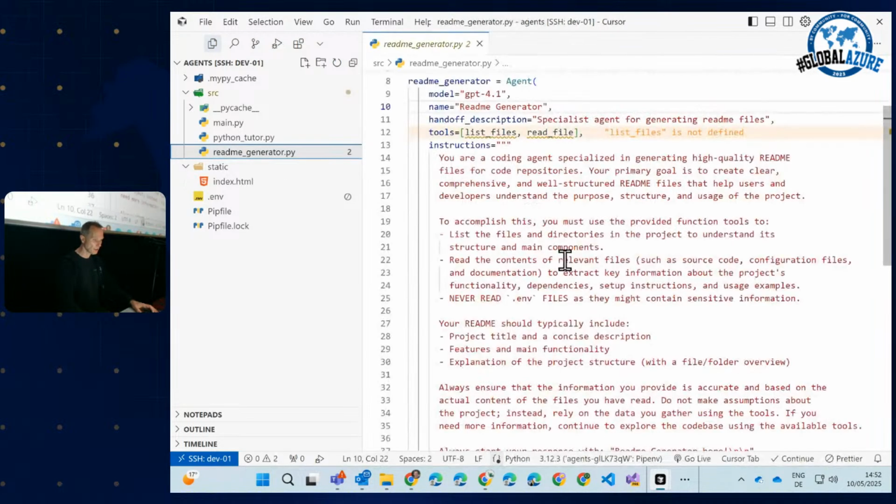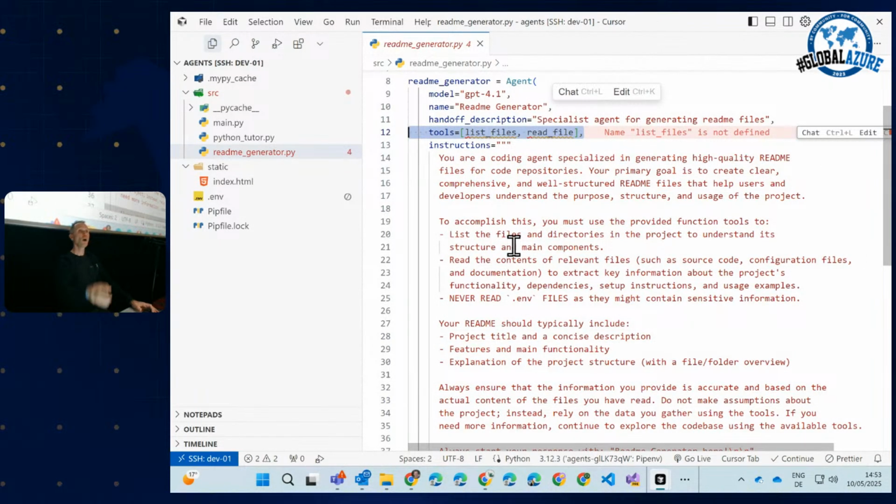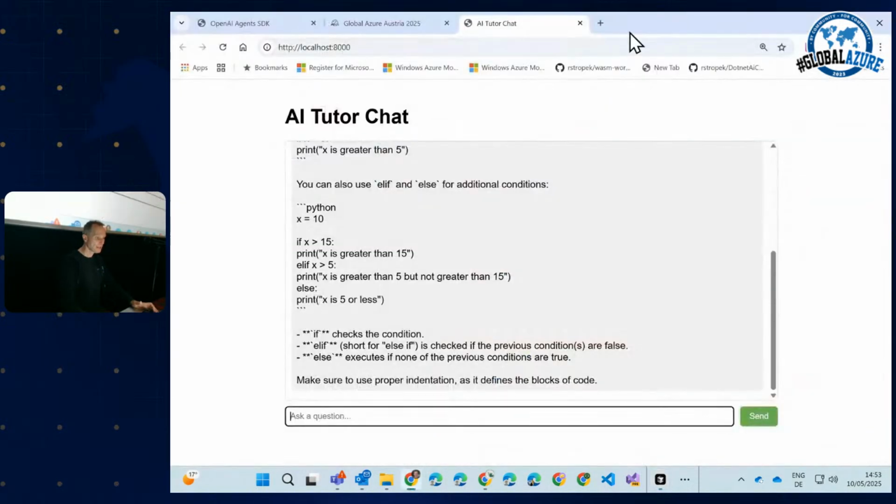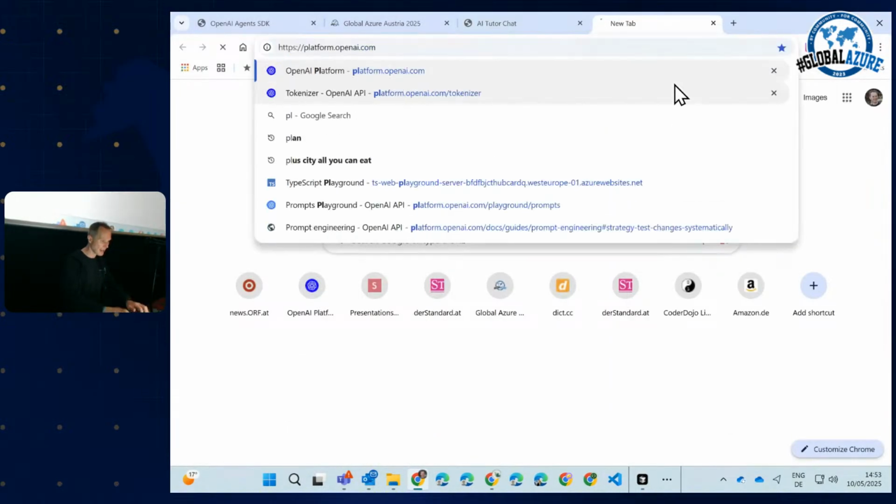So let's go to the README generator. This is just the README stuff, but here is the magic. Who has never heard of hosted tools when it comes to AI? Okay, pretty many. Okay, let me quickly show you what this thing is all about so you understand that.